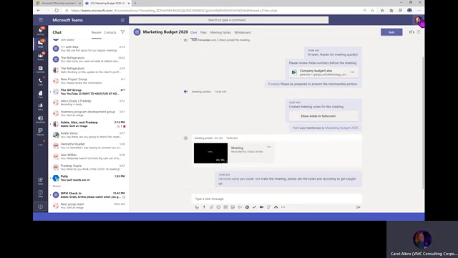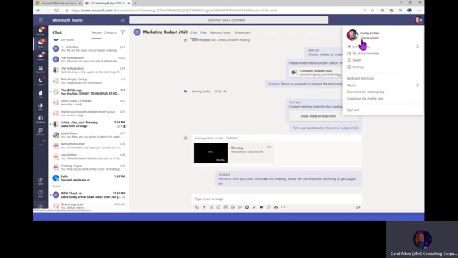All right, so let's start with our profile here. As you can see, I'm logged in as Grady Archie. That's my alter ego when I'm signed in demonstrating for Teams, and you can see he's a beautiful dog. You can change your picture right here. It's very menu driven. I want to spend a little time on status here.